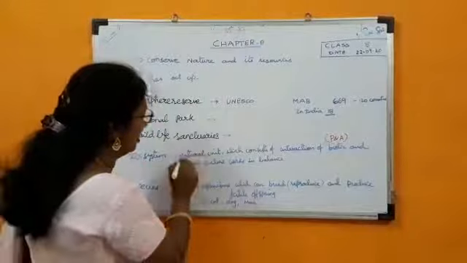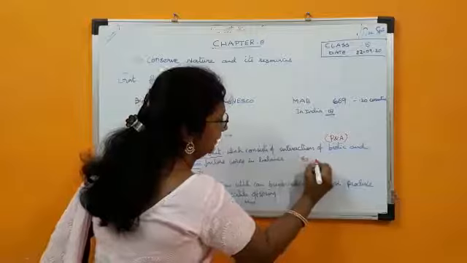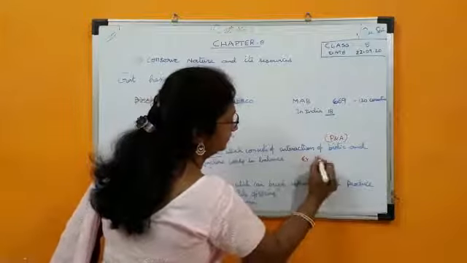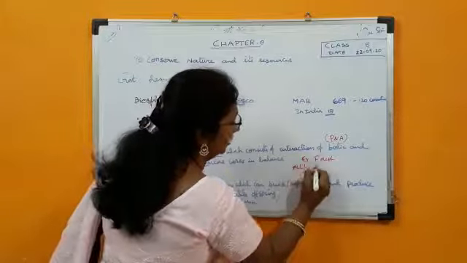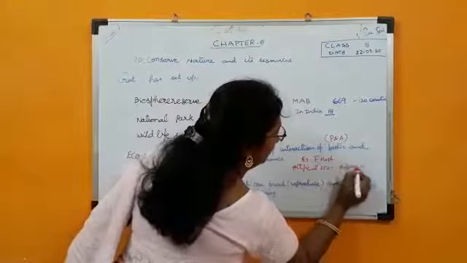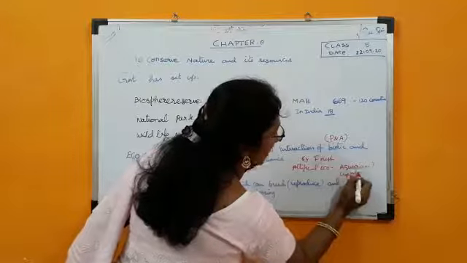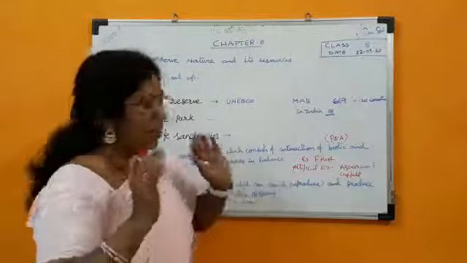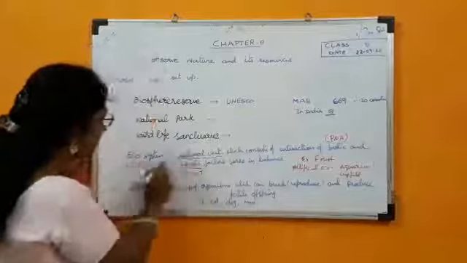Now these generally occur naturally. The natural ecosystem example is forest, and artificial means created by man. Artificial ecosystem example is aquarium. Have you seen an aquarium? And our crop field like paddy field, wheat field, that is also an artificial ecosystem. Natural ecosystem is what? Forest. Okay. So this is about ecosystem.